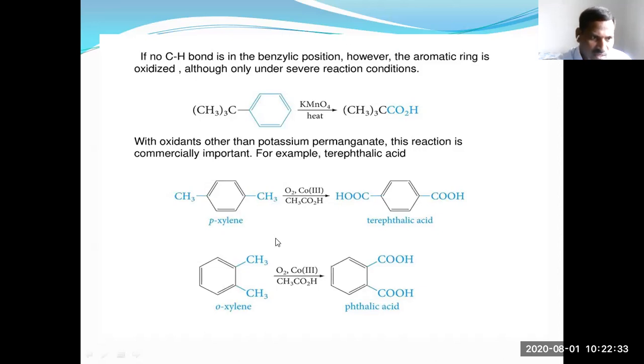That's why oxidation of paraxylene gives terephthalic acid, and orthoxylene gives phthalic acid.